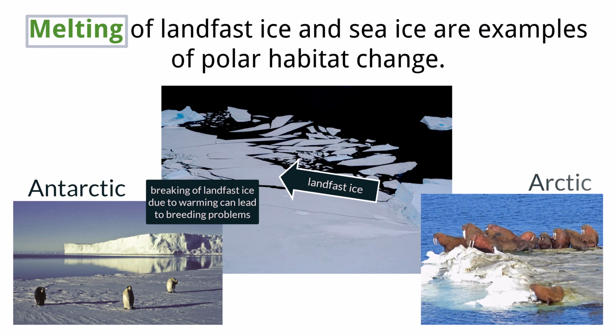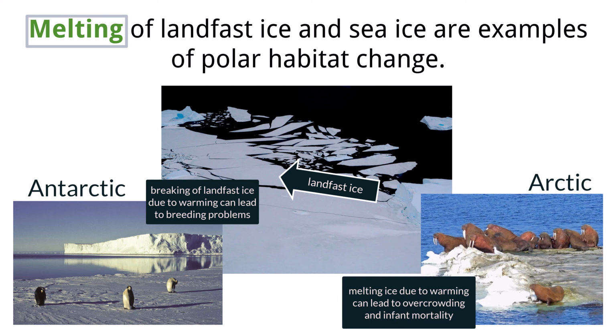In the Arctic, walruses use sea ice as a crucial floating platform for resting and for mothers to care for their calves between feeding dives. As the sea ice melts and retreats north over deeper waters, walruses are forced to haul out onto land in large, crowded herds. This behavior change increases the risk of stampedes, which can lead to high mortality rates, particularly for young calves. The loss of their primary sea ice habitat also forces walruses to expend more energy swimming longer distances to reach their traditional shallow water feeding grounds.